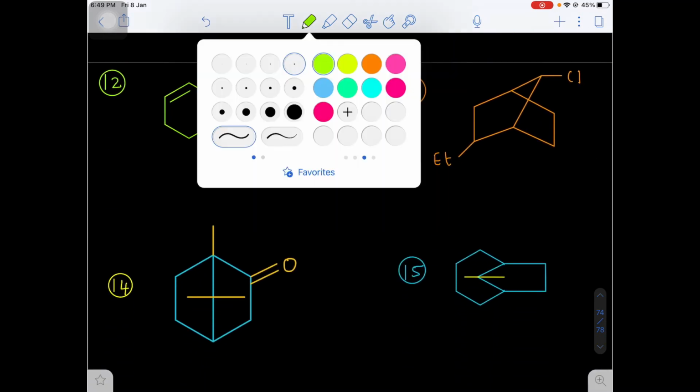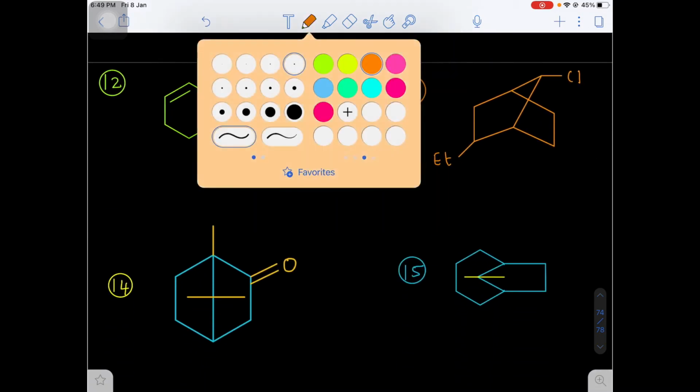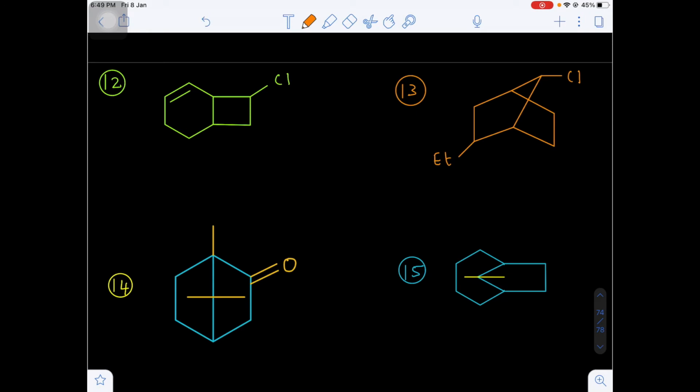Now, question number 12. In this question number 12, these will be the bridgehead carbon atoms. Which bridge has the maximum number of carbons? The left side. So that's why on the left side I am giving number 1 here. Next, number 2 will go to the double bonded carbon, and then number 3, 4, 5, 6. Are you getting my point? So number 7 and number 8.